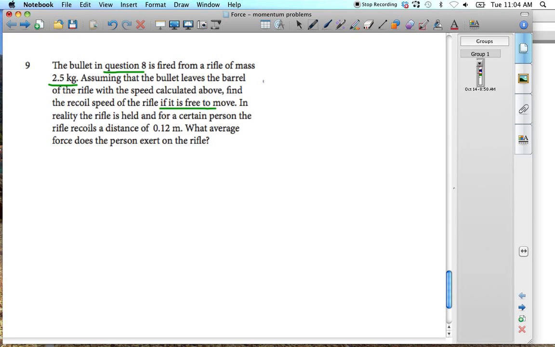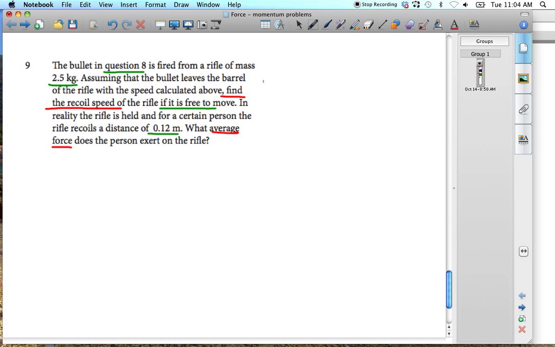In reality, the rifle is held by a certain person, and the rifle recoils a distance of 0.12 meters. What average force does the person exert on the rifle? So we've got two things to find: the recoil speed of the rifle, and then the average force.